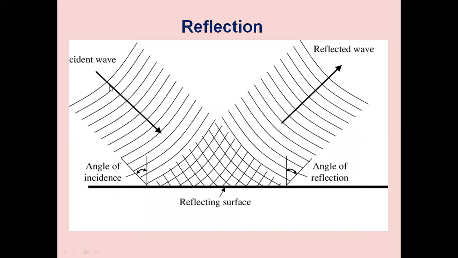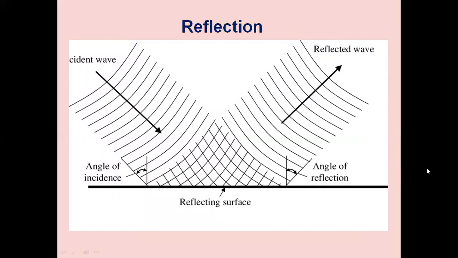The waves are coming like this. If I say this is an incident wave passing through the medium, when it is striking the surface, it will be reflected. Reflected signal will go in the other direction. So it is striking the boundary of one medium to another medium. They are not penetrating it. The waves will be reflected back. It is reflected, changes direction, and again passing through the same medium. Such a phenomenon, we call it a reflection phenomenon.